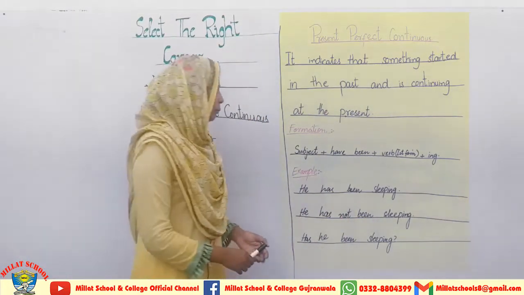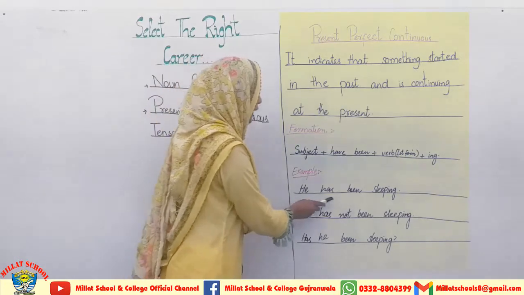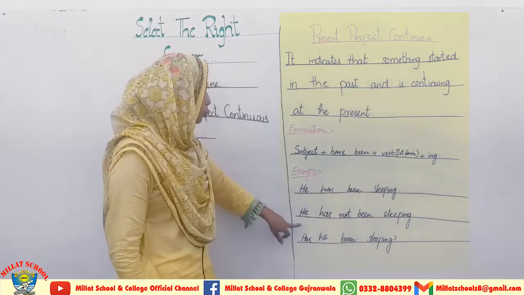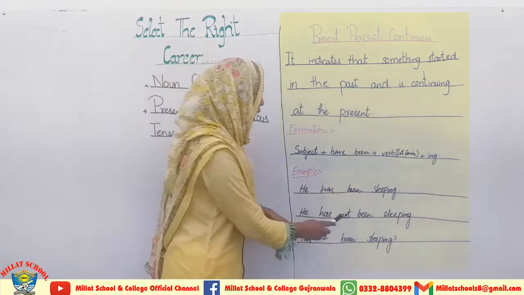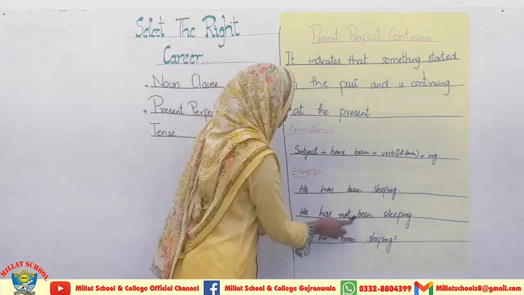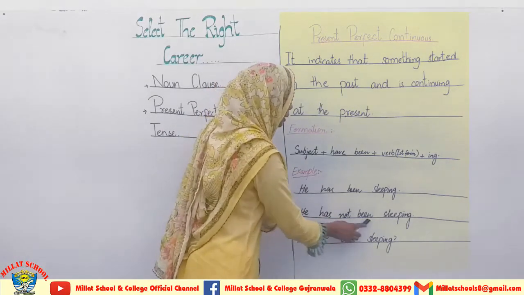Okay students, I am coming towards the examples. He has been sleeping. This is the positive sentence related to this tense. Now I am coming towards the negative sentence, and when we have to put the not, then we will put it after the helping verb and been will come after not. He has not been sleeping.